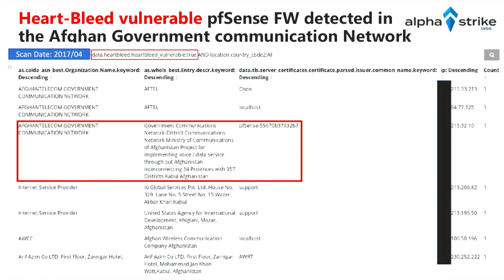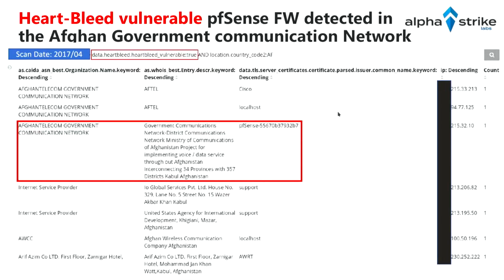Here we can see, I said, I want to see Heartbleed vulnerable servers in April 2017 in Afghanistan. And here we can see the autonomous system is the Afghan Telecom Government Communication Network. And the WHOIS description is, and I have never seen such detailed WHOIS information, a government communication network, district communication, whatever, for the communication of 34 provinces and 357 districts in Kabul, Afghanistan.